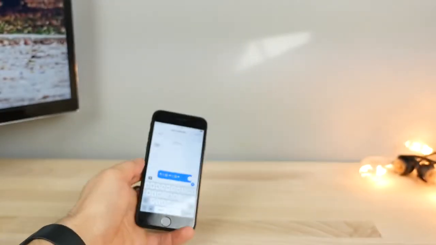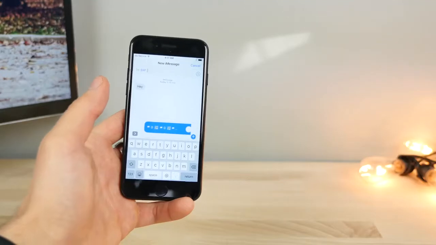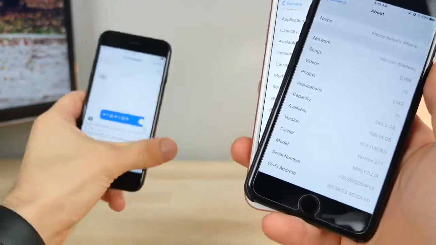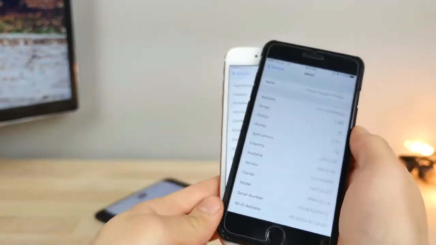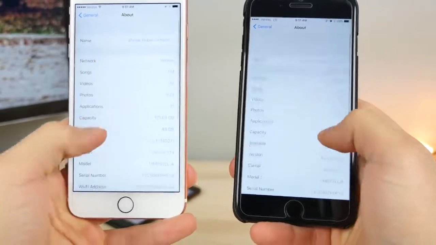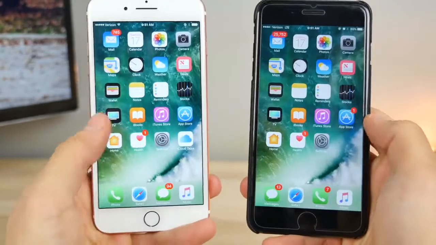And I'm going to set this right here as soon as I send it because I want to show you guys that this does work on both 10.2.1 and 10.2. Okay, so basically send it. And in a second here, these phones will receive it. So right now you can tell they are on 10.2.1 and 10.2, working perfectly.